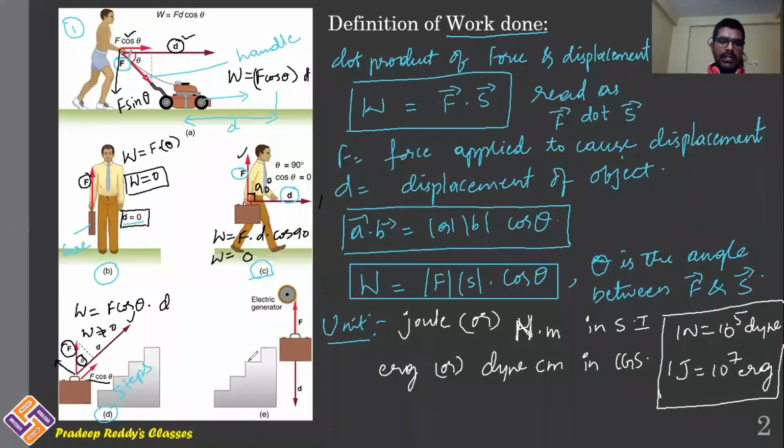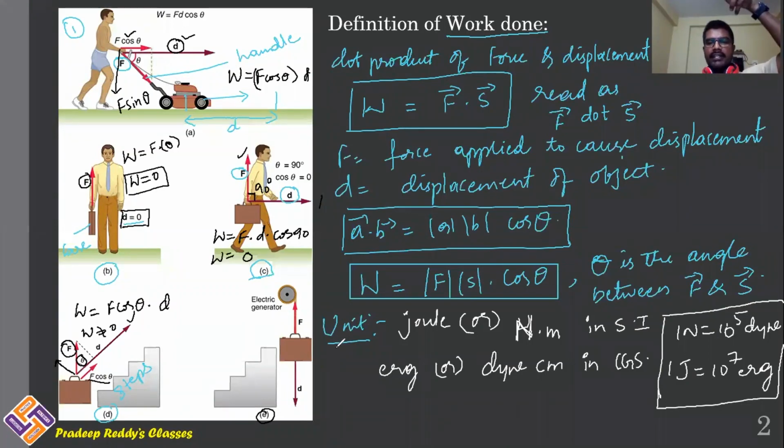Next, coming to the last figure, in this figure E, you are holding this briefcase in upward direction. That means you are holding the briefcase. As you hold the briefcase, it means that you are applying force in upward direction, because gravitational force always pulls it down. Force is applied in upward direction.